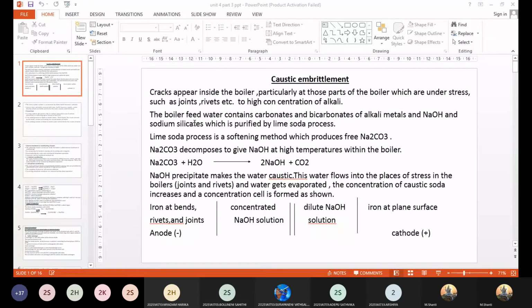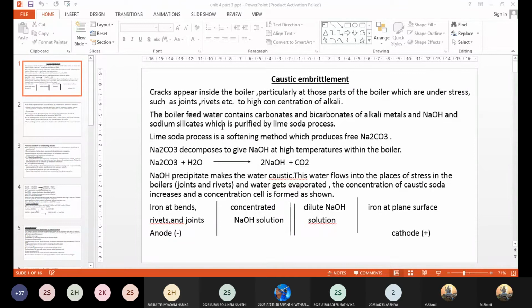Yes, ma'am. So always, whatever chemicals you are adding to the water, the quantity must be known, and you have a formula for the correct addition of the chemicals. Whatever sodium carbonate is left over, untreated in the lime soda process, will actually enter into the boiler feed water.